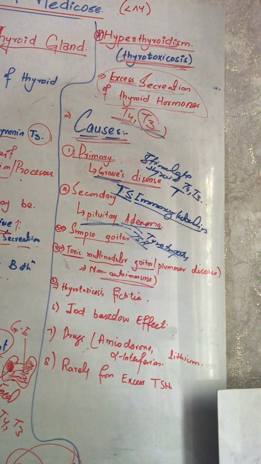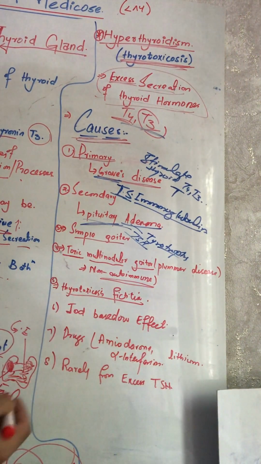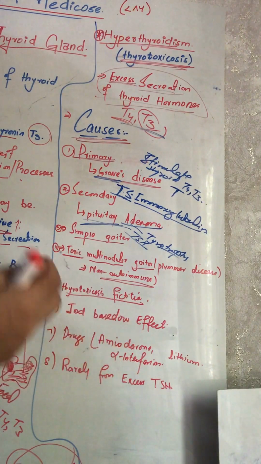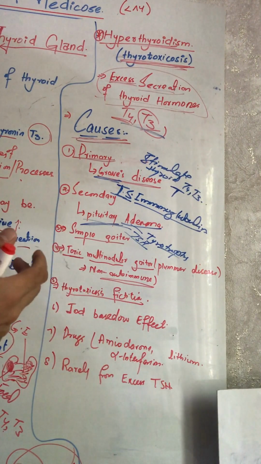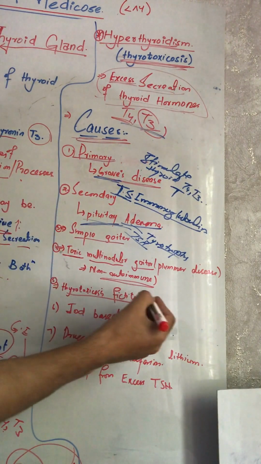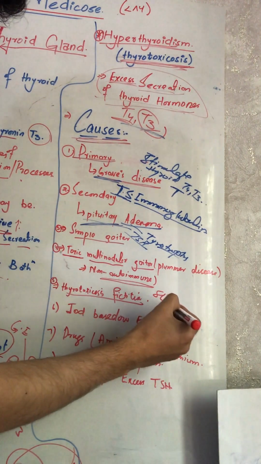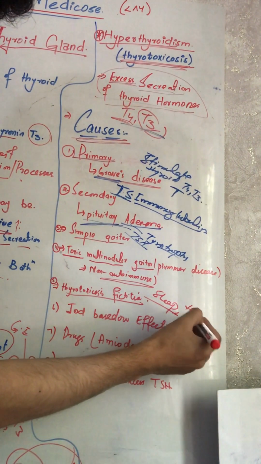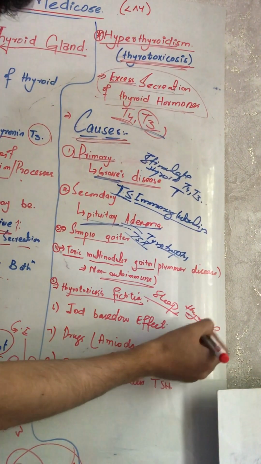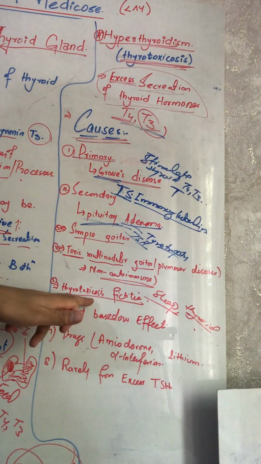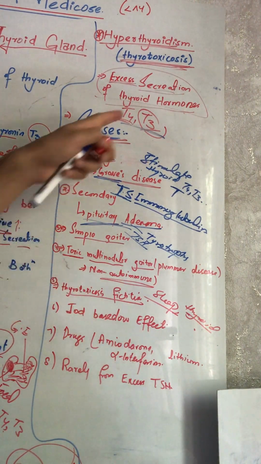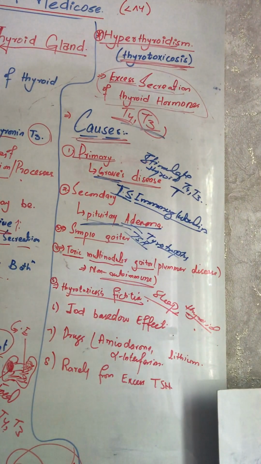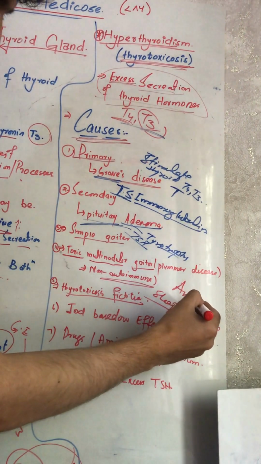Thyrotoxicosis factitia. What is thyrotoxicosis factitia? It is when we take thyroid gland from an outside source, for example from sheep, when we eat thyroid gland in the meat of the sheep. If we eat thyroid gland, that can cause an increase in the level of T4 and T3 in the blood. That is called thyrotoxicosis factitia, and it is mostly seen in Americans.